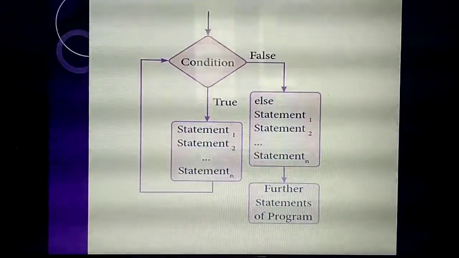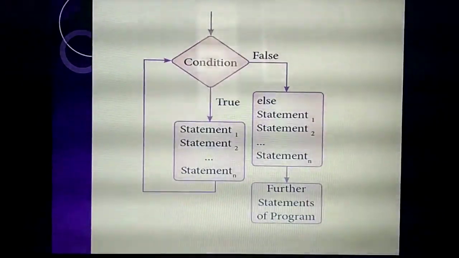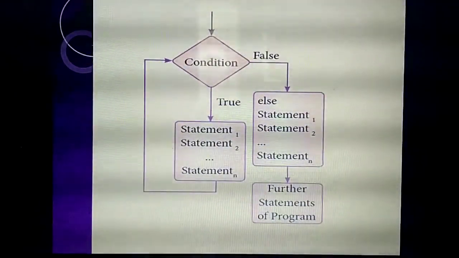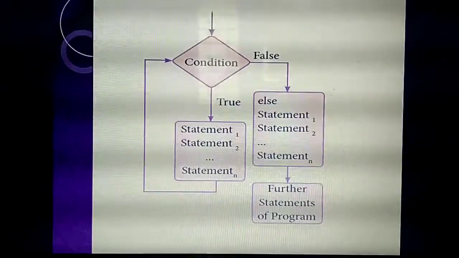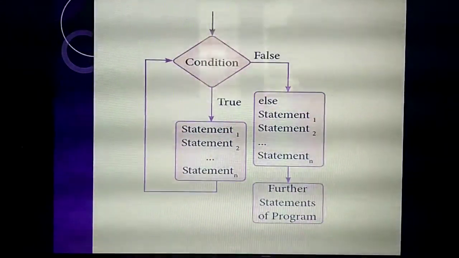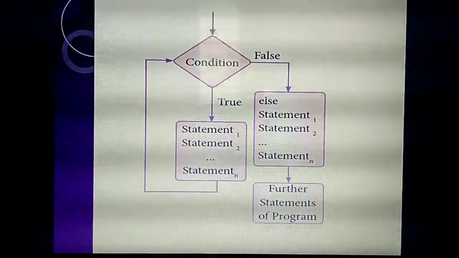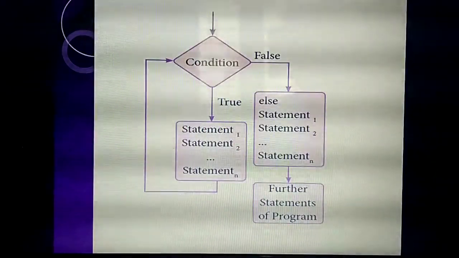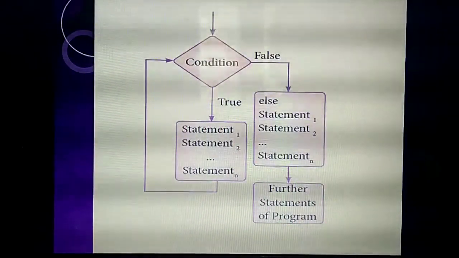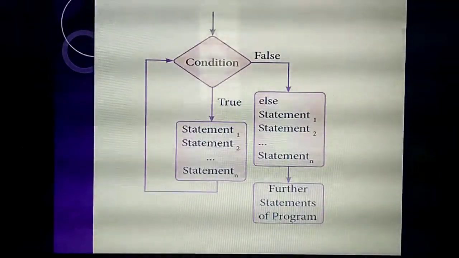So listen. Likewise, if they ask a 2 mark question, you only need to write the definition. If they ask a 3 mark question, you need to write the definition, syntax and flowchart. If they ask a 5 mark question, you should put the headings definition, syntax, flowchart with example program. Okay, so that's the format for this chapter. Please listen carefully. Again I am telling, if they ask a 2 mark question, for example, what do you mean by sequential statement?